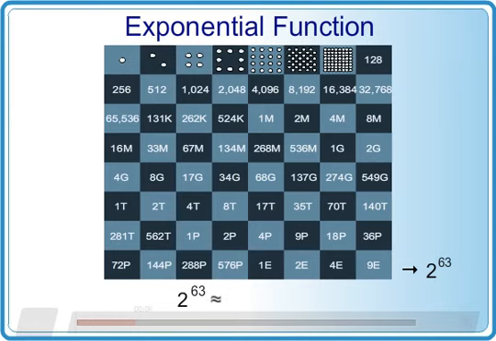This number is equal to 9 exa, which is 9 times 10 to the power of 18. This is a huge number. In only 63 steps, we get a number so large, we can't conceive it. This is the power of the exponential function.